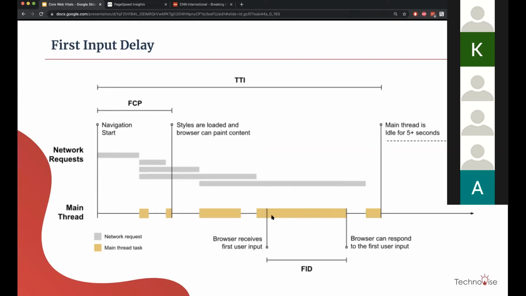Exactly. But still, it is about our code, because we are keeping this execution time bigger, and that is leading the browser to keep busy with that execution and not letting the user interact. So yeah, like you said, in some way it is not directly related to exactly what we do on that specific event, but overall JS execution.